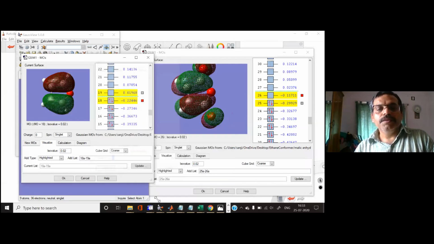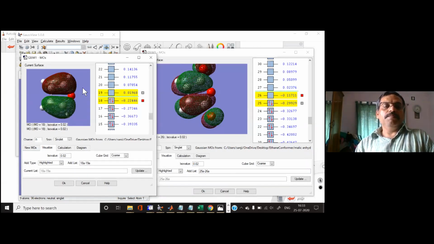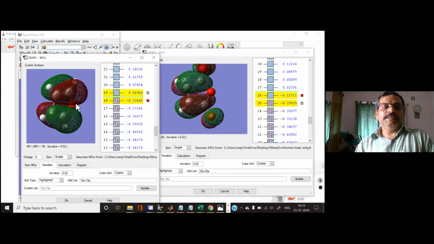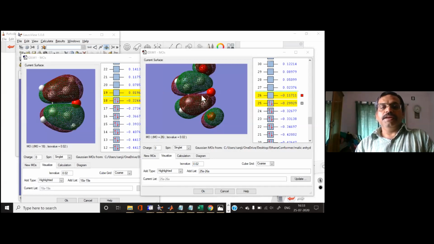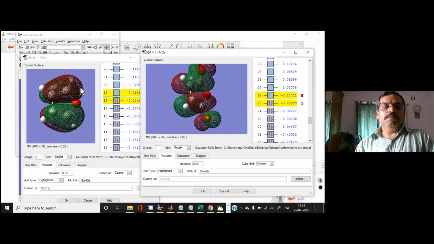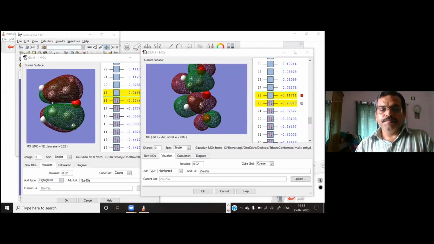Okay, so now in this case, when you have the overlap of this diene system on the dienophile, what happens is you can have the overlap of this red lobe here on this red lobe here. I can go back to this structure.